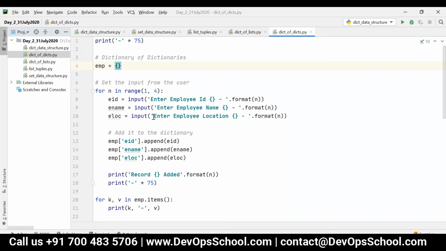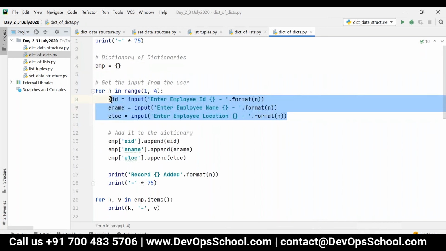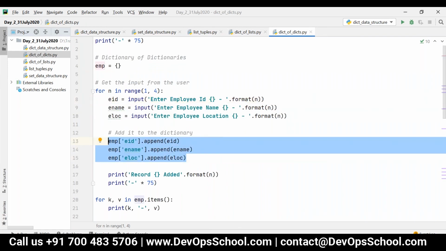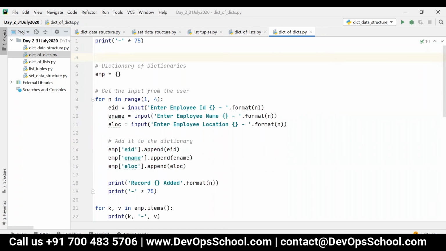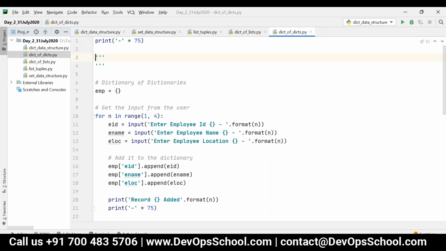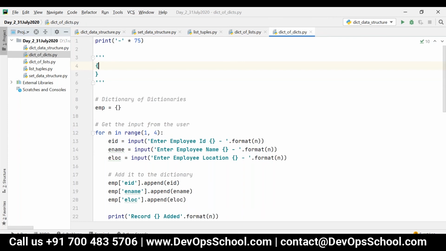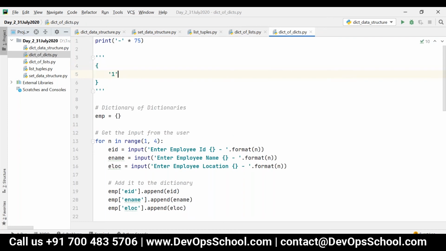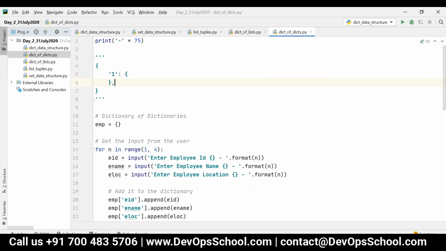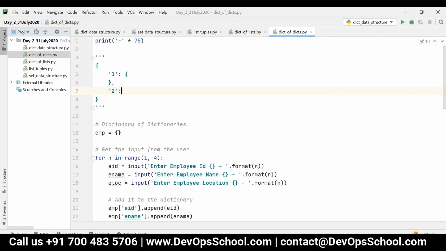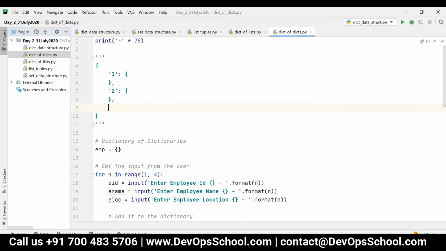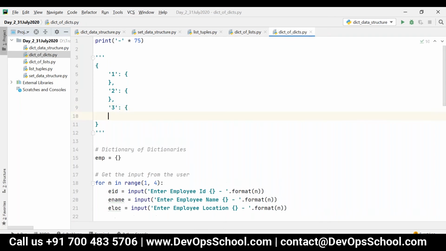So now we have retrieved the values. Now we need to add that particular employee ID. Basically, our output will be looking like this. It is a complete dictionary. In this, employee ID 1 is a key and the value is another dictionary. Similarly, employee ID 2 is a key, the value is another dictionary, and similarly employee ID 3, and it goes on.